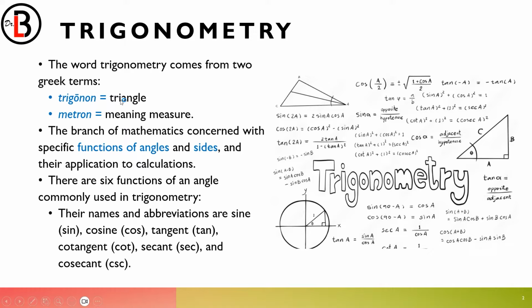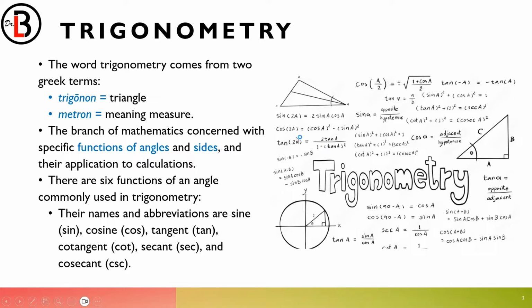That's why most of the time you will see us dealing with triangles and their measurements, triangles, angles, and so on. This is the branch of mathematics concerned with specific functions of an angle and their sides, and of course, their applications to calculations.